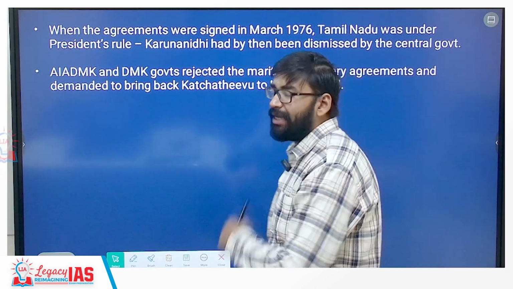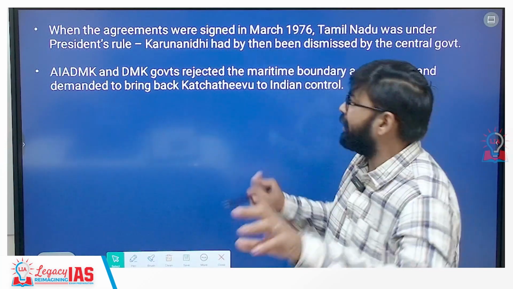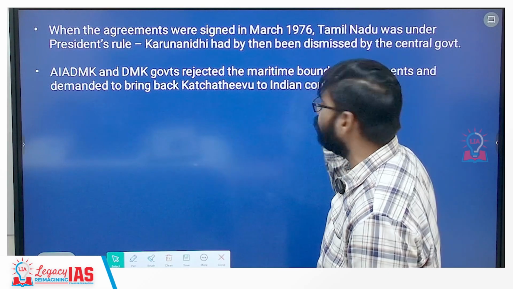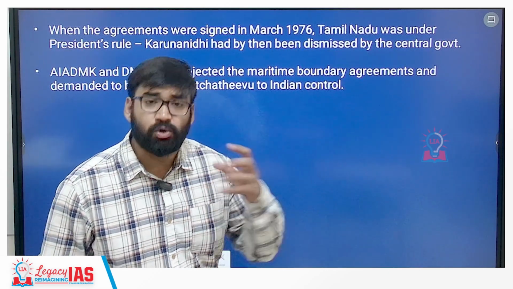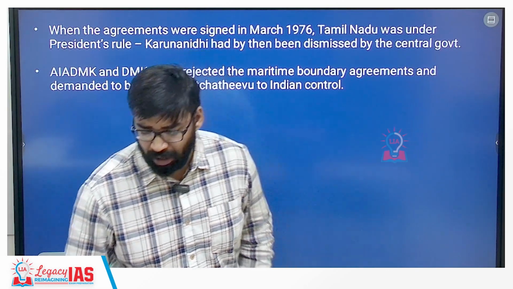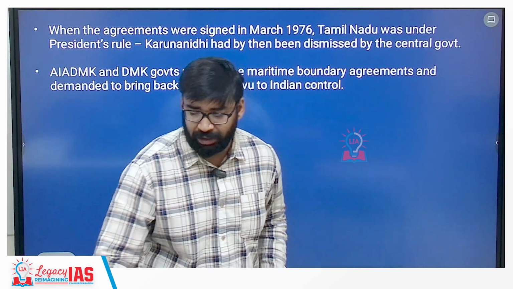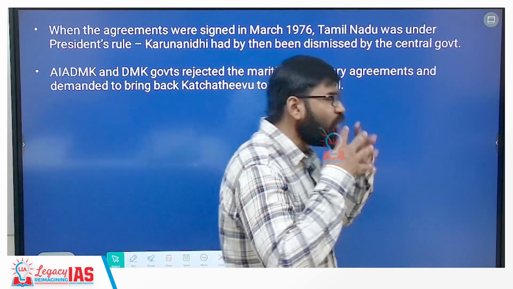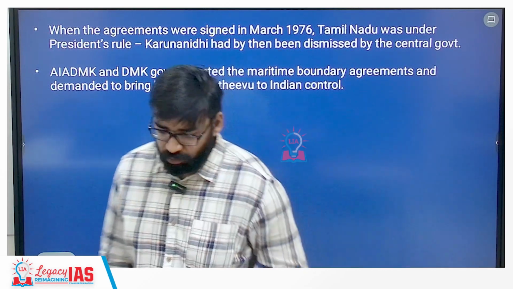दोनों ही पार्टी ने इस अग्रीमेंट को रिजेक्ट कर दिया and they started demanding to bring back Katchatheevu to Indian control. So this is not only a central issue, this is also a federal issue. Getting my point? This is also a federal issue. So from 1991 till 2013 Tamil Nadu government ने बहुत सारे efforts लगाए so that they can reclaim Katchatheevu Island.